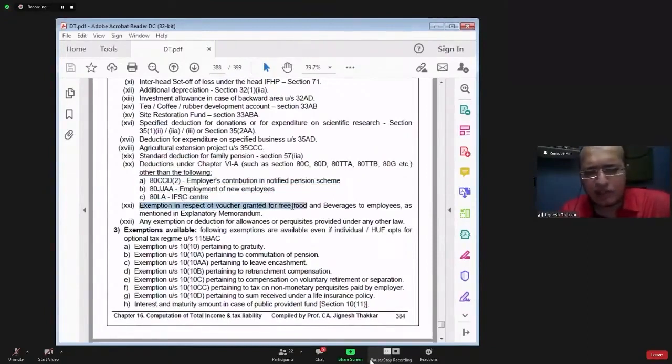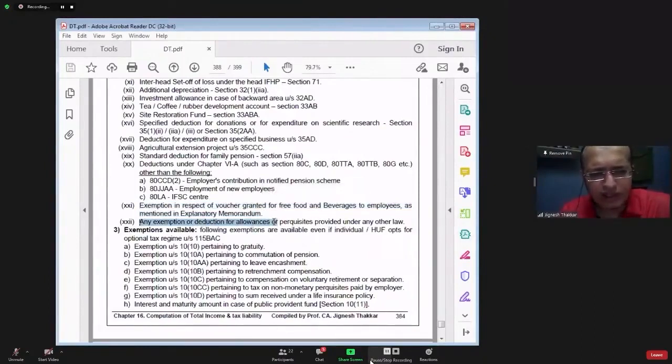Expenditure in respect of vouchers granted for free food or beverage to employee also cannot be claimed. Do you remember section 17 subsection 2 clause 8 fringe benefit, free meal and refreshment provided to employee through vouchers usable at eating joints? If the cost per meal is up to 50 rupees, it is exempt from tax. That benefit is not available. If you take the advantage of section 115BAC, that benefit is withdrawn.